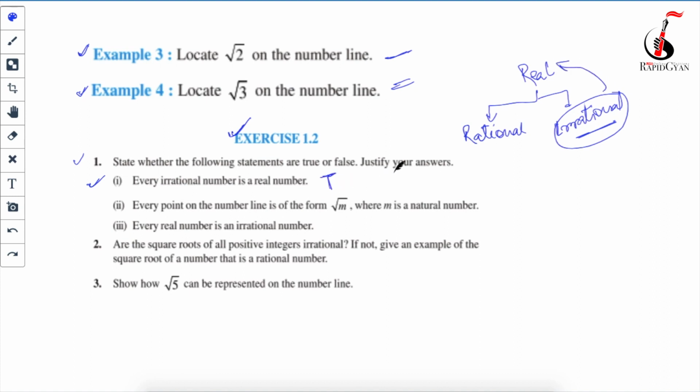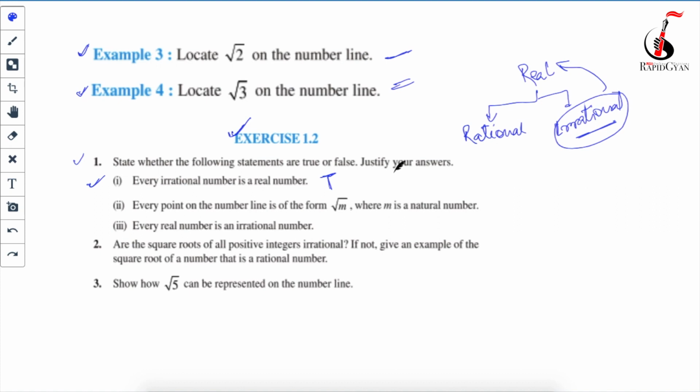Now they are saying you have to justify your answer. So you can write that all the irrational numbers can be represented on the number line. Hence they are real numbers, because we know that we can represent real numbers on the number line. This is one of the definitions of a real number: any number that you can represent on the number line is a real number. So you just have to write that all the irrational numbers can be represented on the number line, so those numbers are also real numbers.